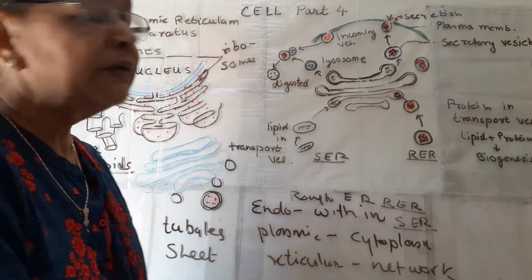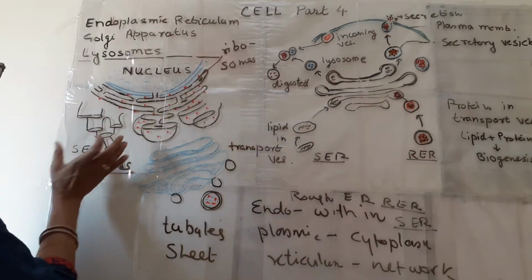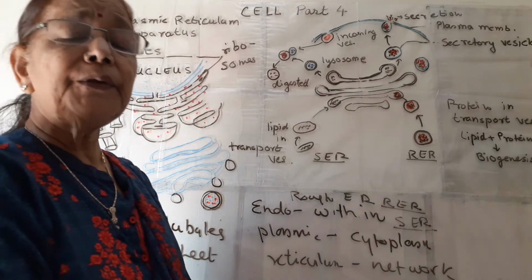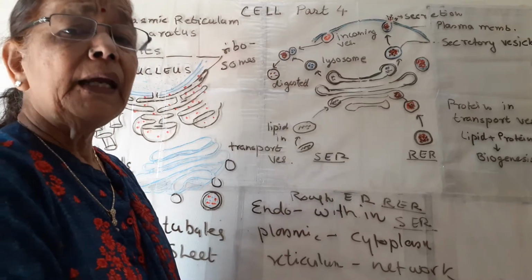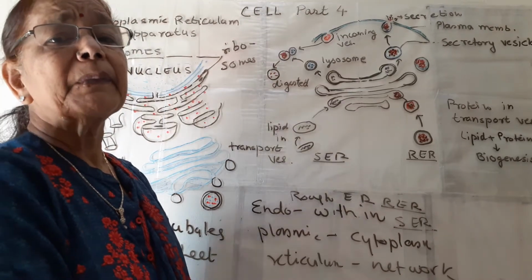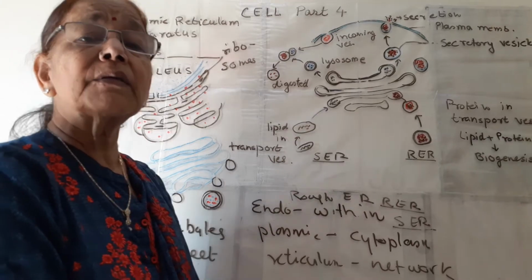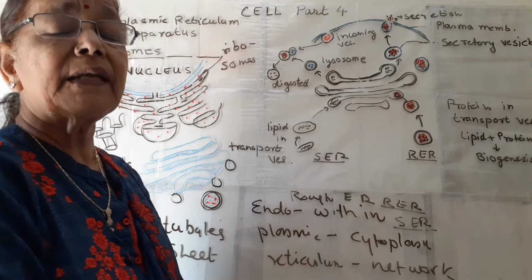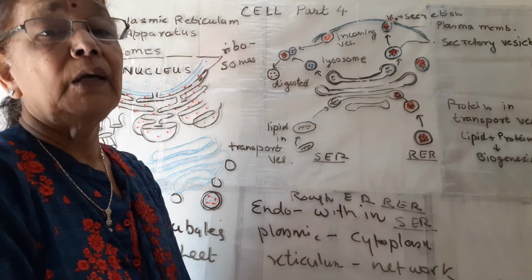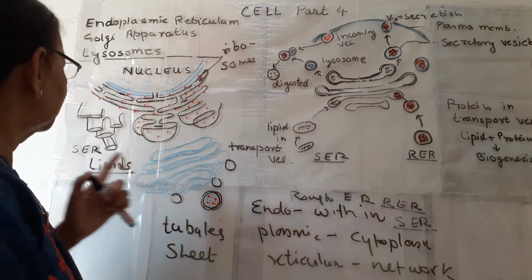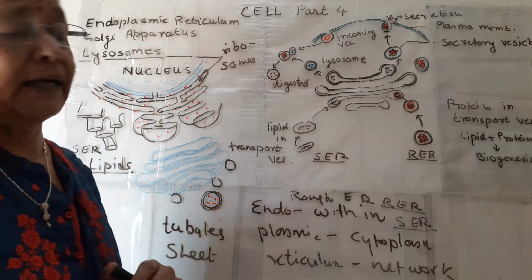So in our liver cells, most of the endoplasmic reticulum is SER. What does it do there? It helps in detoxifying the toxins and some poison or some drugs if taken, or even alcohol. So detoxification is done in liver cells by this SER.